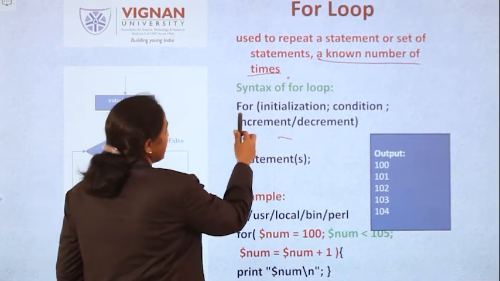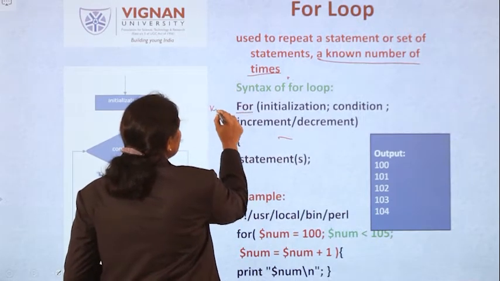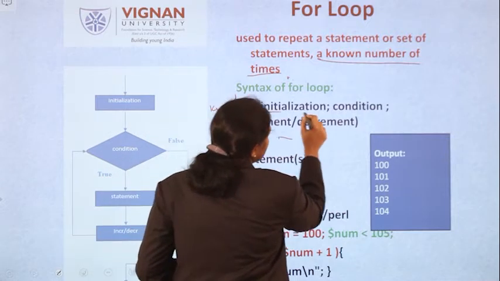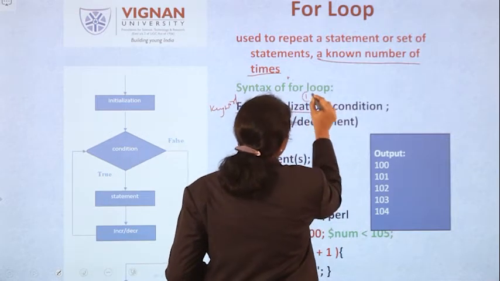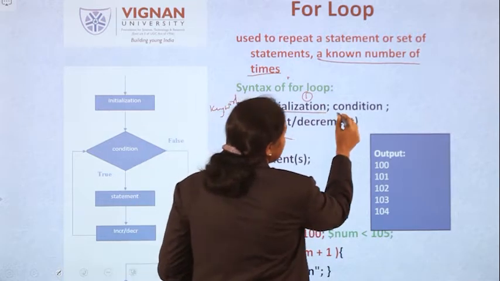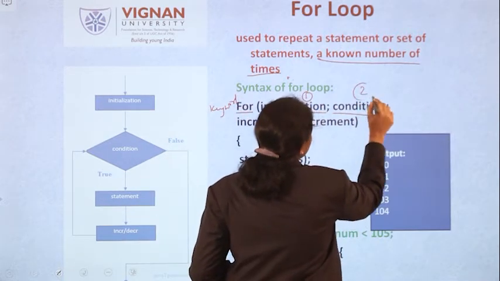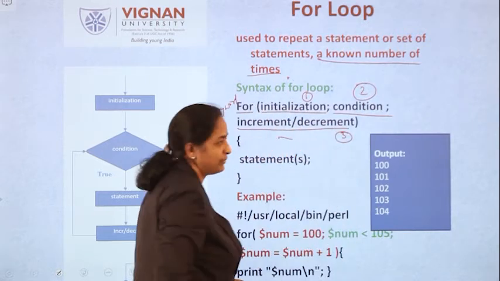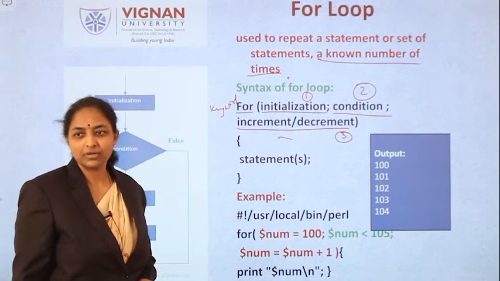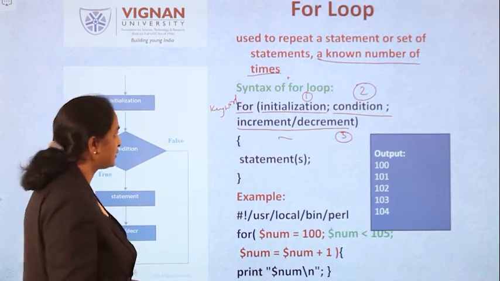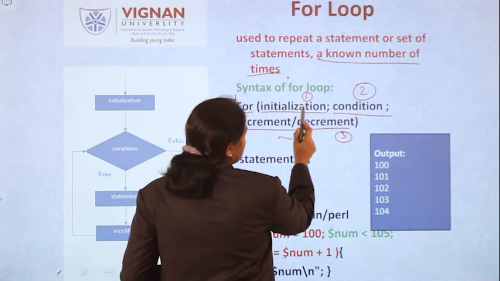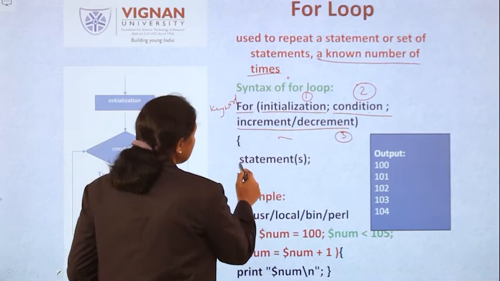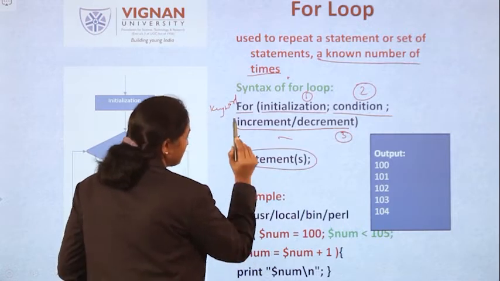Now coming to the syntax, for is the keyword. This is the first part, the initialization. It has three parts. First part is the initialization, second part is the condition, third part is the increment or decrement. So your first statement comprises three parts. After that you have to execute the block of statements.